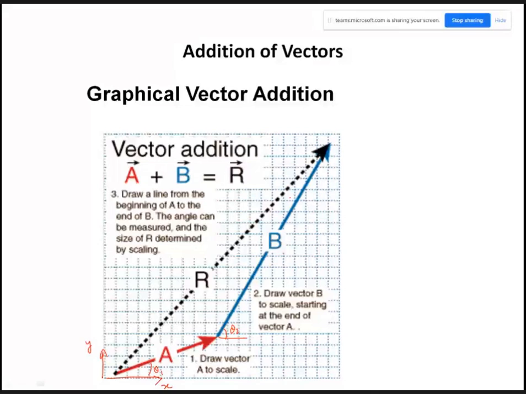You draw it properly. And from the tail of A to the head of B, if you join by this arrow, then that will give you the resultant of these two vectors, vector A and vector B. So that is the graphical method of vector addition, right?